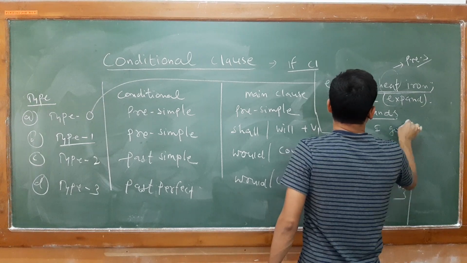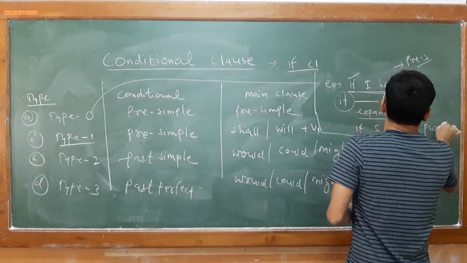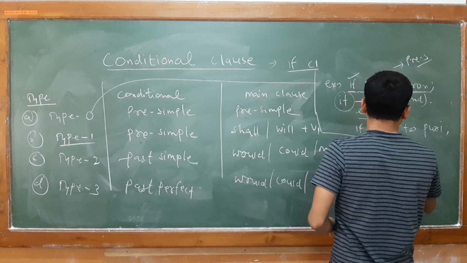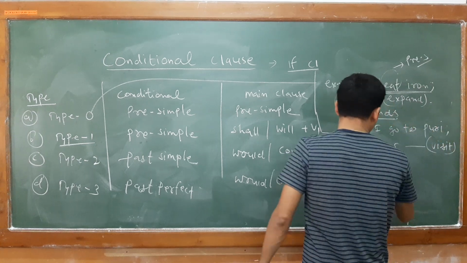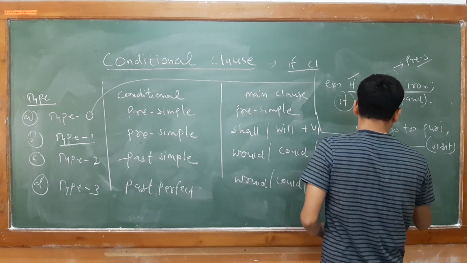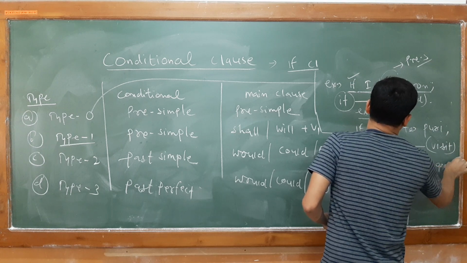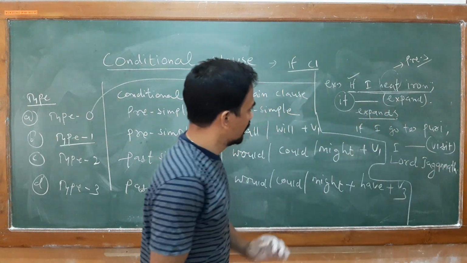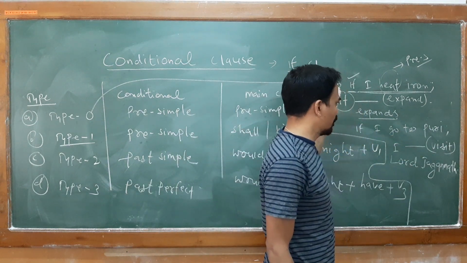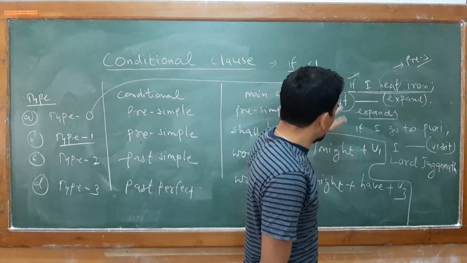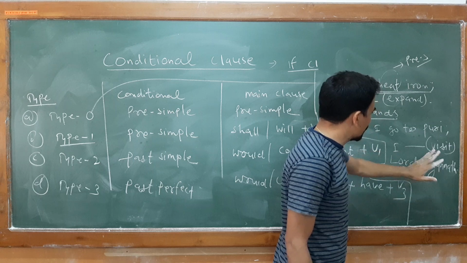If I go to Puri, I dash, this is what I am given here: Lord Jagannath. If I go to Puri, Puri is in Odisha and Puri is famous for the Lord Jagannath temple. So if I go to Puri, I dash, this is Lord Jagannath.